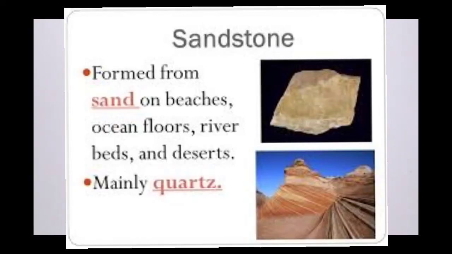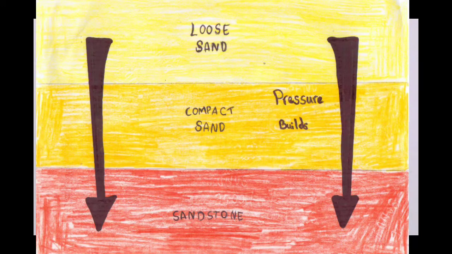Let's see how a rock like sandstone is formed. Sandstone is formed due to the conglomeration of pebbles and mud. When pebbles and mud come together, it is called conglomeration. When pebbles and mud come together, a cluster is formed, a ball is formed.